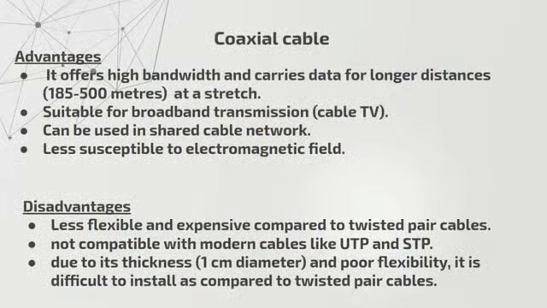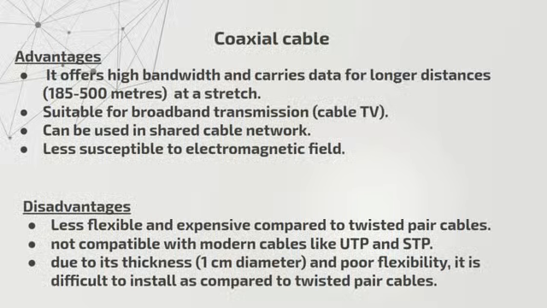The advantages of coaxial cable: it offers high bandwidth and carries data for longer distances than STP and UTP, 185 to 500 meters. It is suitable for broadband transmission.